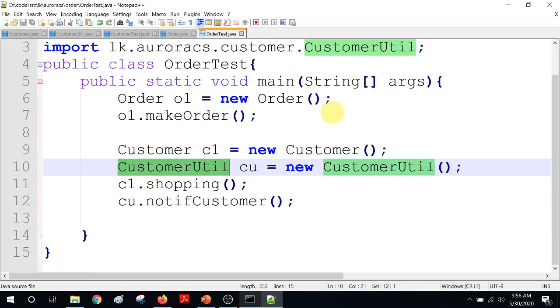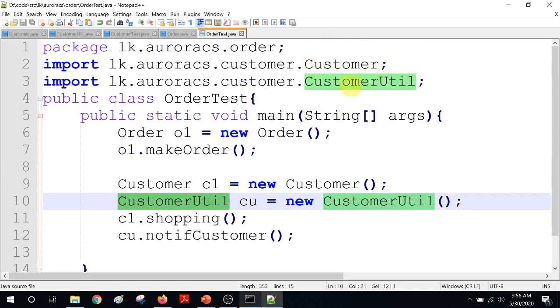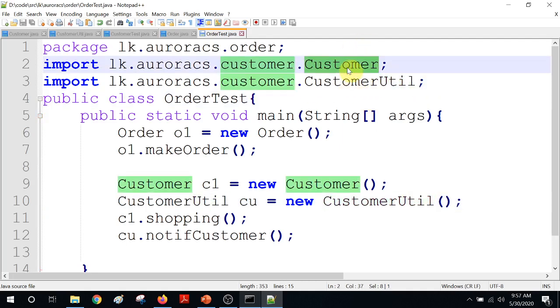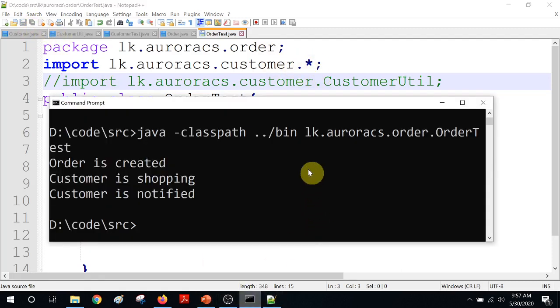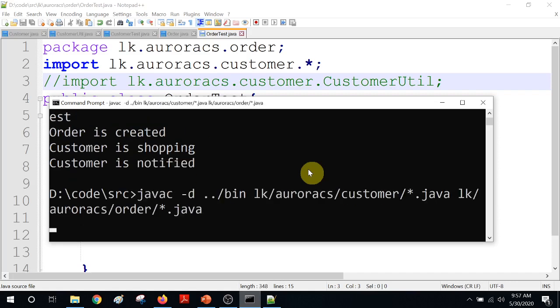Another important point you have to remember is that when you import a package using even a star, it imports only that package. None of the sub packages are going to be imported. I'm going to demonstrate that as the final thing. So I'm going to just have the star here. That means I don't have to do this. Now again things are going to work perfectly because customer util and customer are both in the imported package, because I have imported the entire package. I'm going to save all and compile it again, no issue.